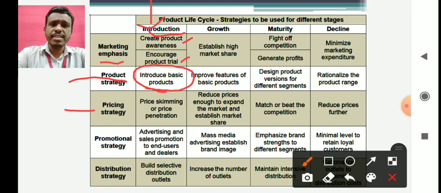What should be our pricing strategy during the introduction stage? Our pricing strategy in the introduction stage follows two important strategies.